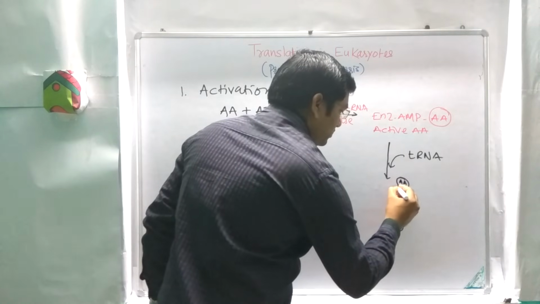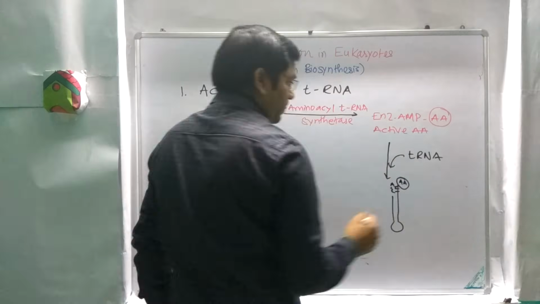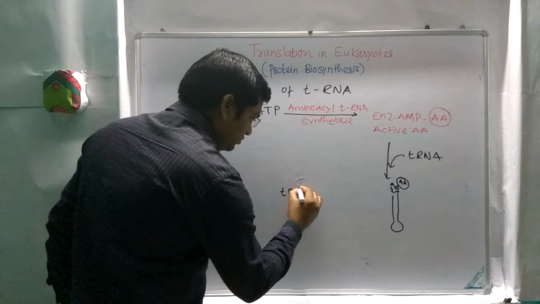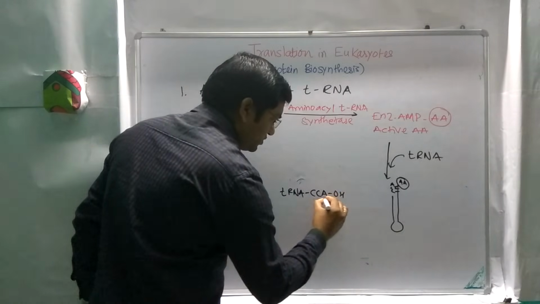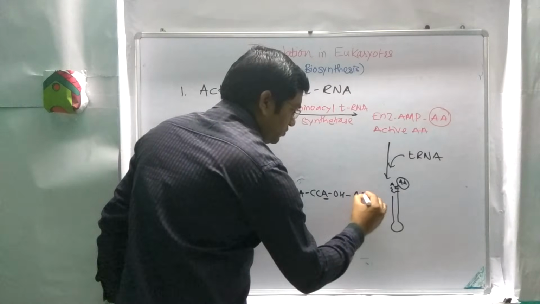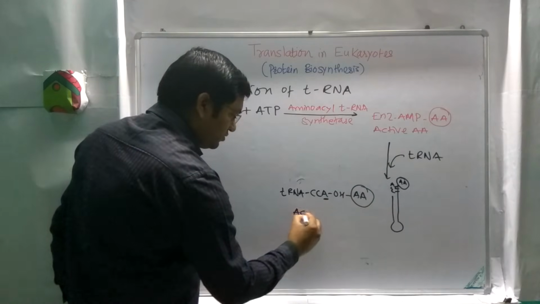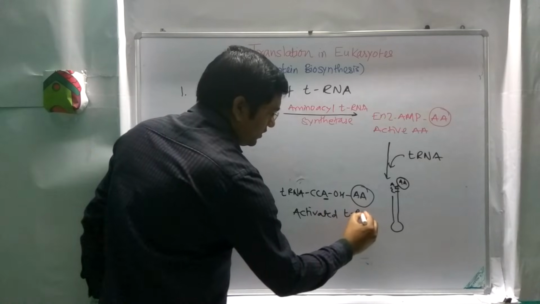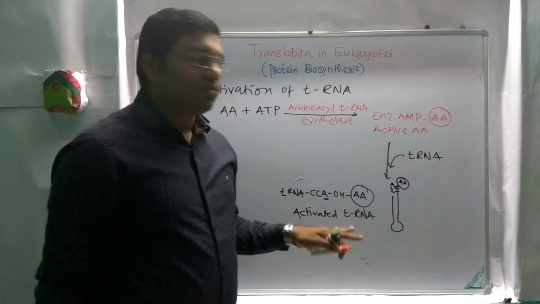This one is the CCA end. It can be written as tRNA CCA end, and this is the OH of this A, and to this OH there is attachment of the amino acid, and this is known as activated tRNA or charged tRNA. This is the first step in the translation process.